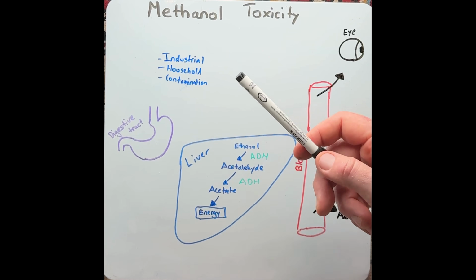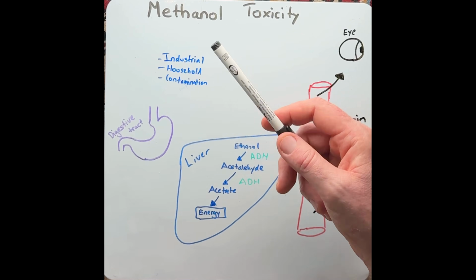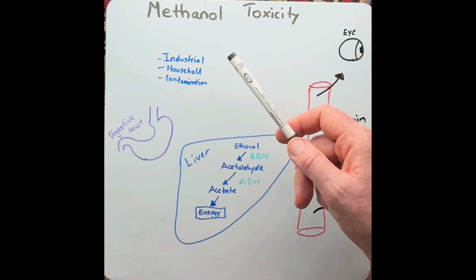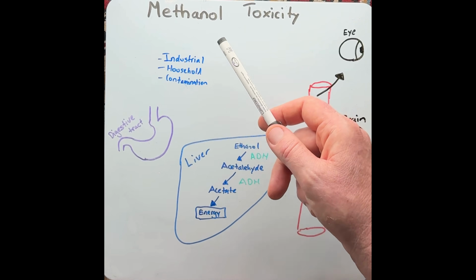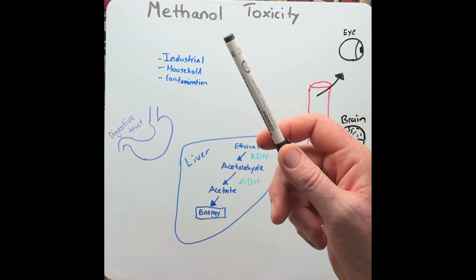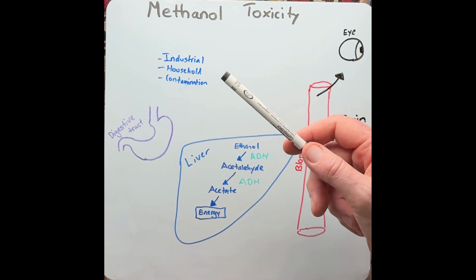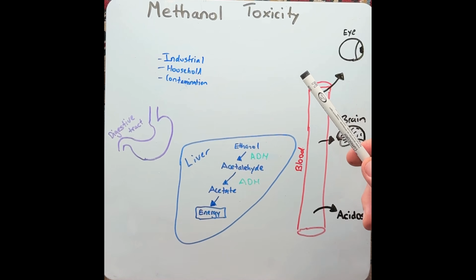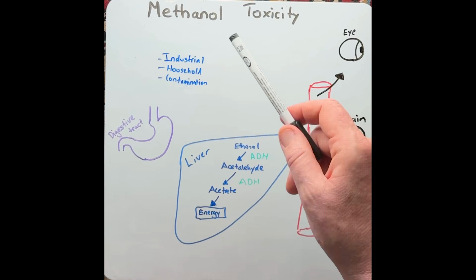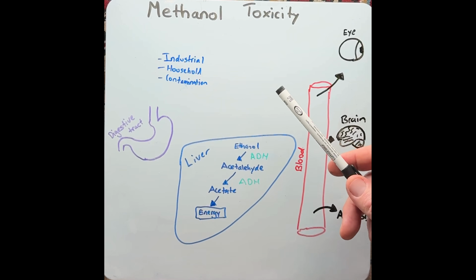Methanol, also known as wood alcohol, is commonly used or found in industrial and household applications such as windshield fluid or biofuels. Methanol can also be a contaminant found in alcoholic drinks. Now, methanol may smell or look similar to ethanol, which is the alcohol found in alcoholic beverages, but unlike ethanol, methanol is very, very toxic when ingested.